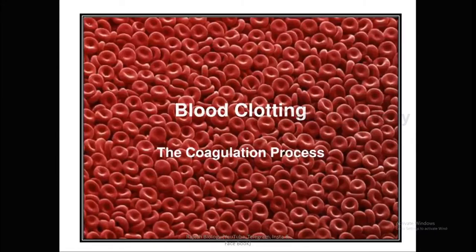Before going to know about blood clotting, I want to give some definition about the clotting. Actually, blood coagulation is the property of plasma, not RBC, not WBC. It is not the property of blood. It is completely a pure property of plasma. That means blood clotting doesn't need any RBC and WBC, but most of the blood clots are red in color. Why? You can get the answer for this question at the end of the video.